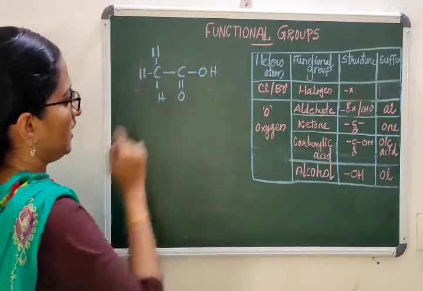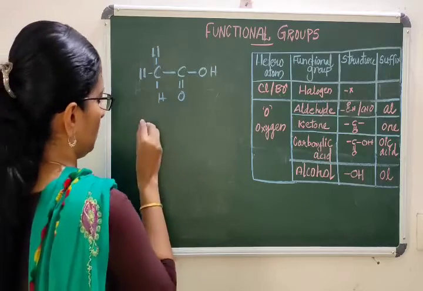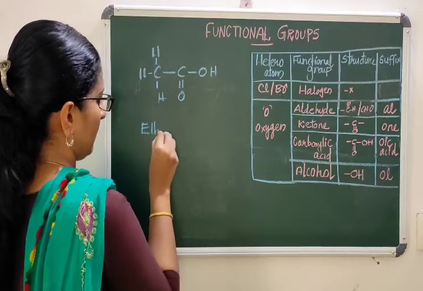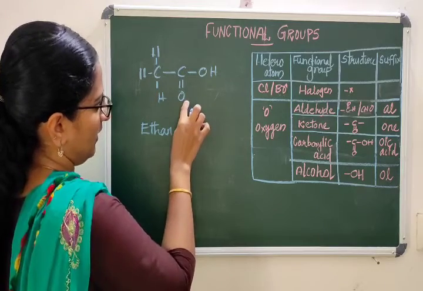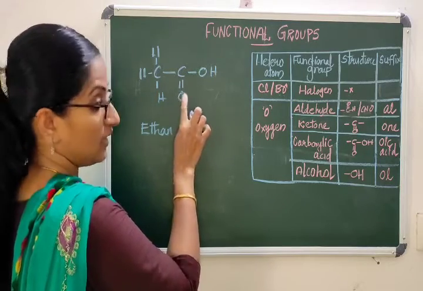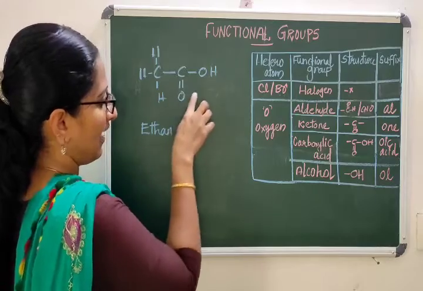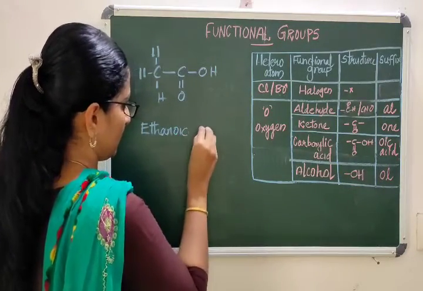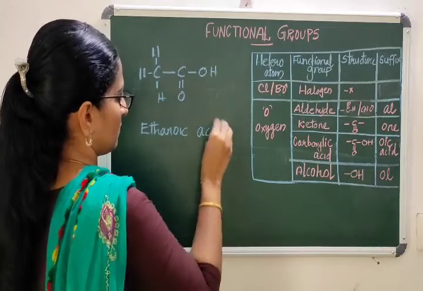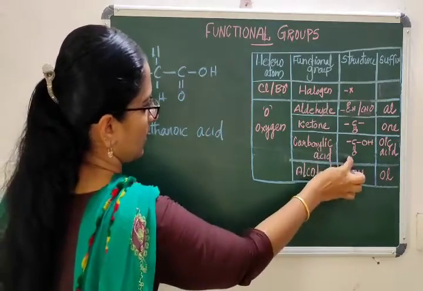Count the number of carbon atoms: 2. So the word root is eth, giving ethanoic acid. E should be removed from ethane and the oic acid suffix should be added. So ethanoic acid. The COOH group is carboxylic acid.